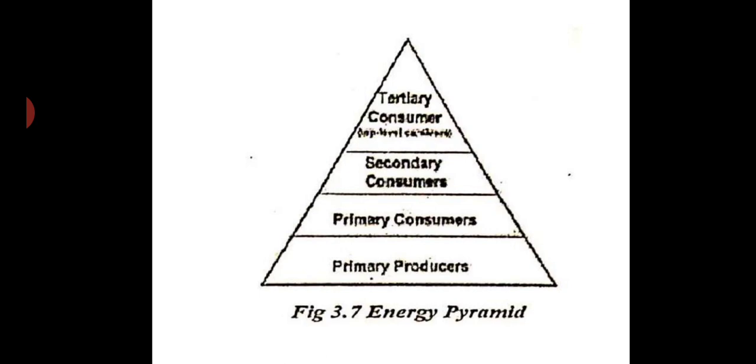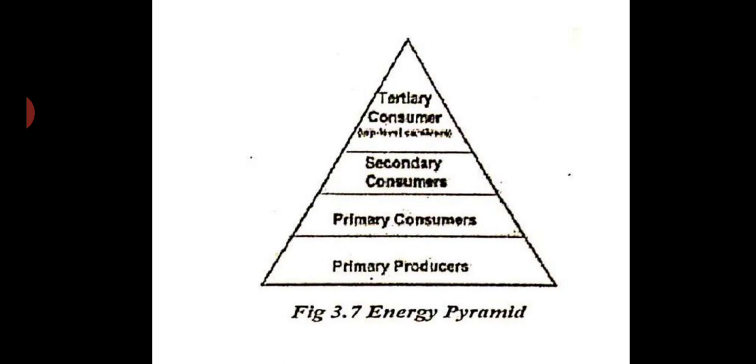So the entire ecosystem is depending on these primary producers, because we have seen not only do they produce oxygen for the system, but they also give leaves, fruits, vegetables. So a lot of contribution is made by the primary producers. That is why we are studying this subject, energy and environment, so that we become aware that we have to take care of mother nature and protect the environment.